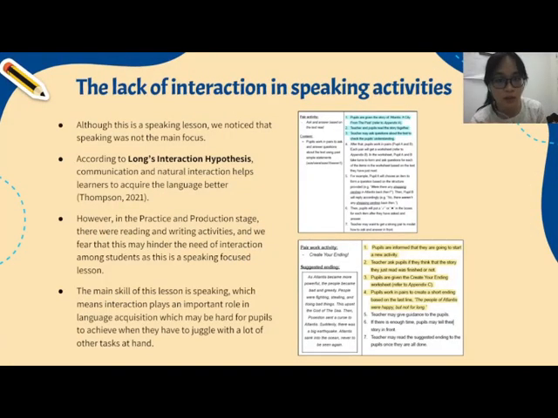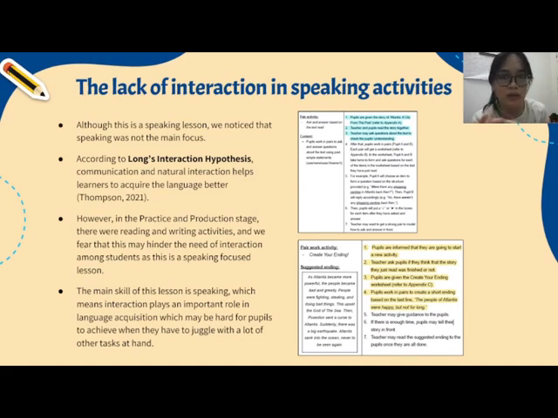Another weakness that we have noticed in this lesson is the lack of interaction in speaking activities. Why? Let me explain. Although this is a speaking focused lesson, ironically enough, we noticed that speaking was not the main focus. This is because there are other skills integrated in the lesson, such as reading skill, as highlighted in blue in the practice stage, and also writing skill, as highlighted in yellow in the production stage.